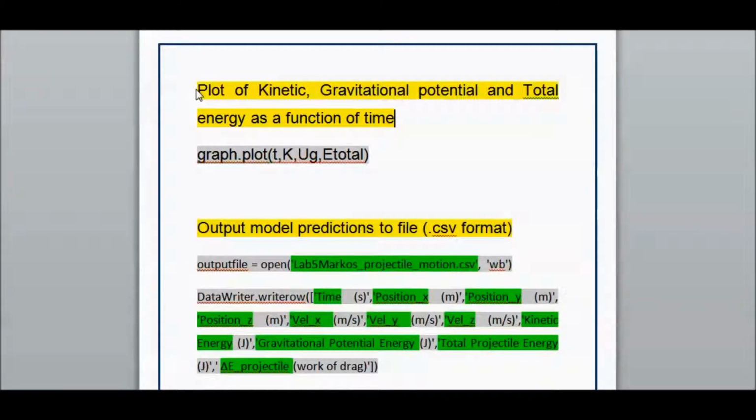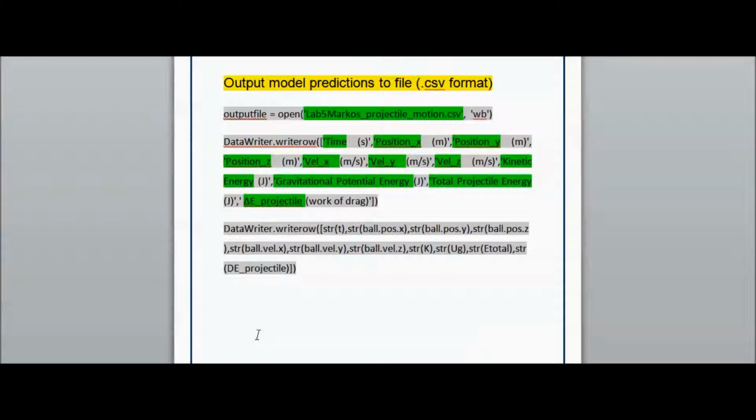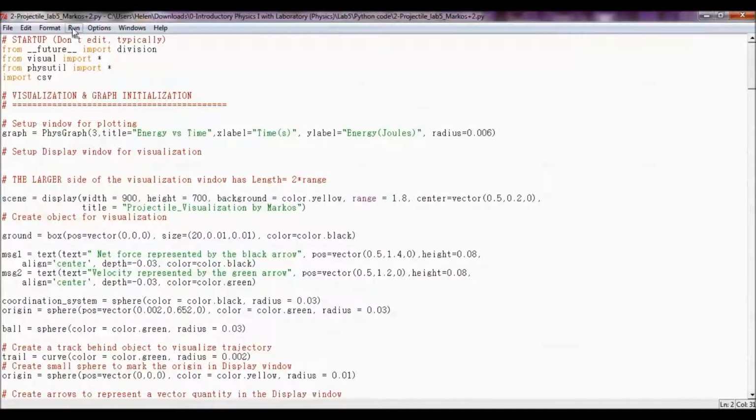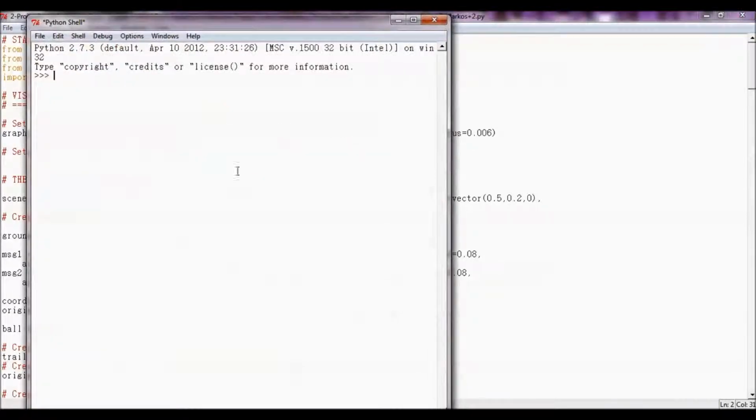I plotted in the graph window the kinetic, the gravitational potential energy and the total energy of the object as a function of time. I also output the predictions of the model for the position, the velocity and the energy forms of the object versus time into a CSV file. Here is the model when it runs. The red ball represents the data extracted with Tracker.